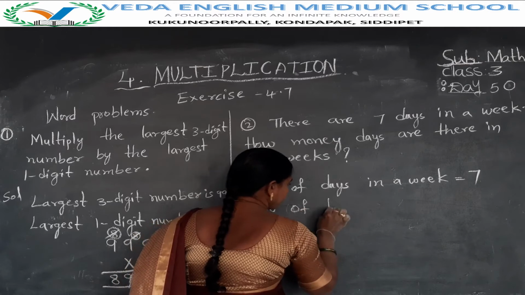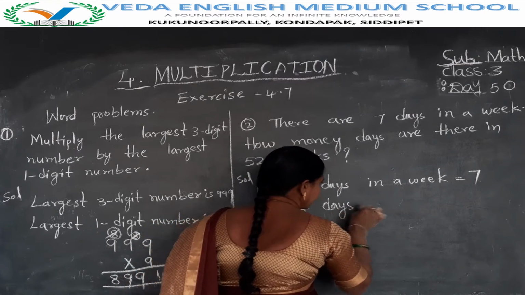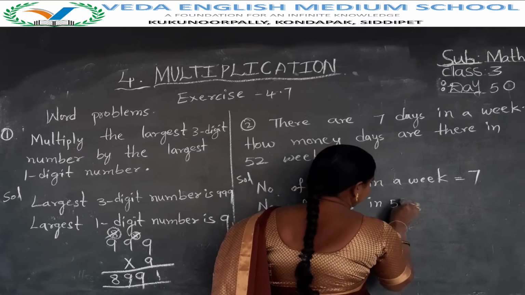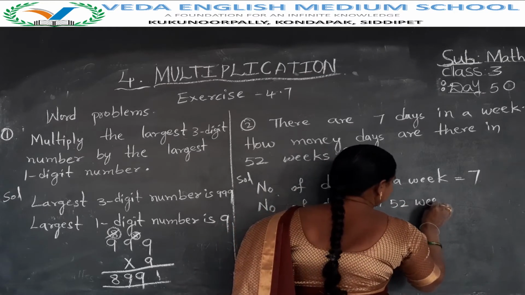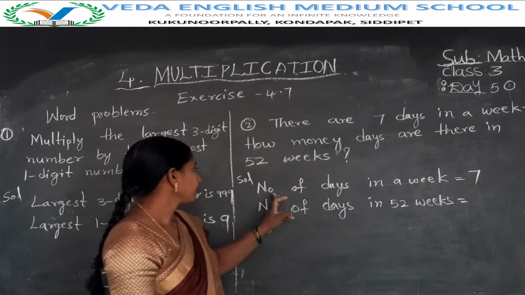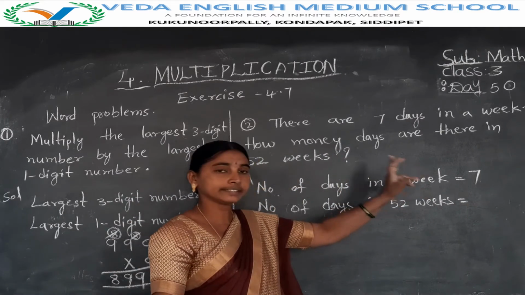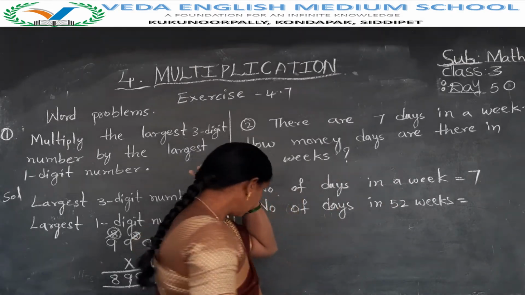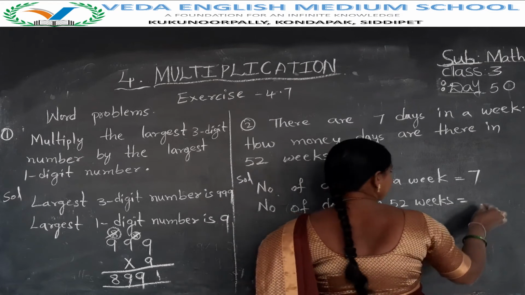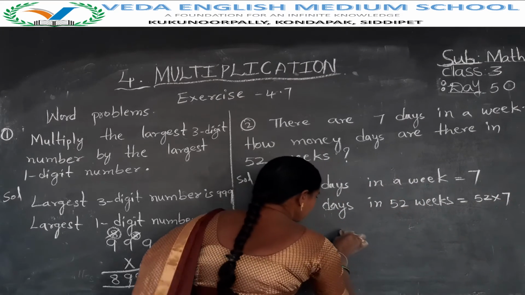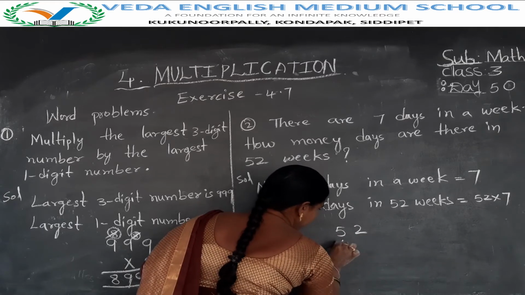Number of days in 52 weeks. 52. Number of days in a week: 1 week is 7 days. 52 weeks, how many days? Okay. That means 52 into 7. So multiply here, 52 into 7.